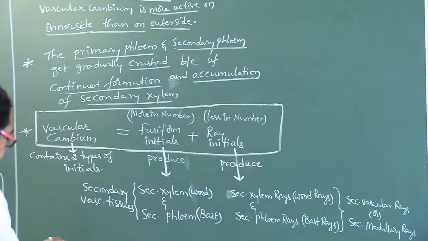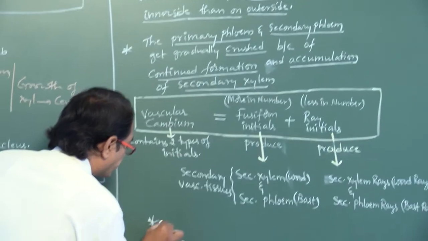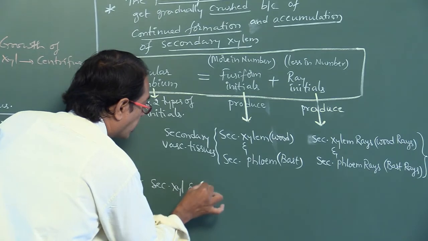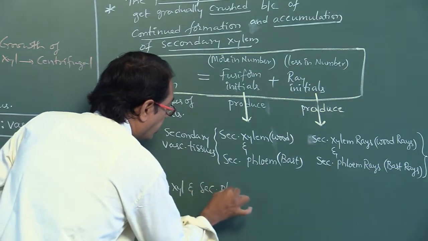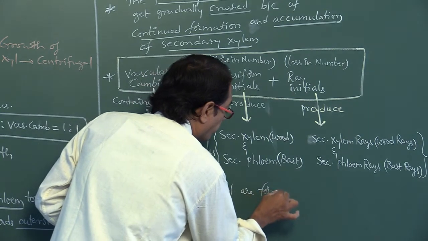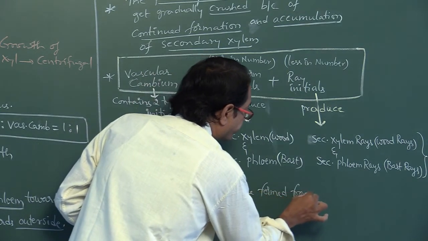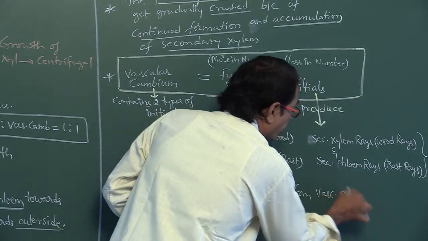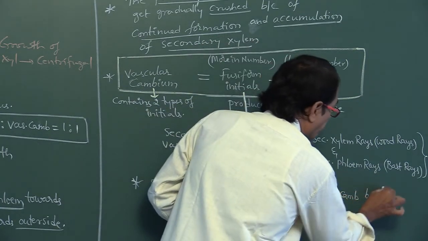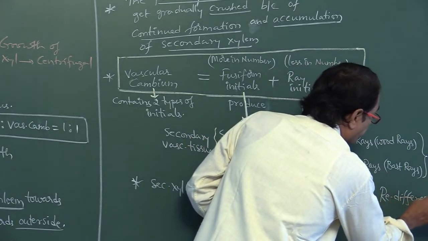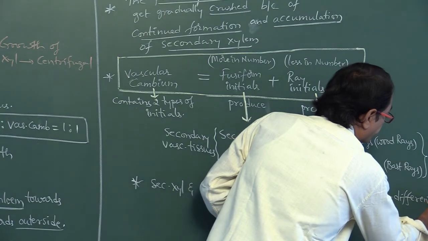So, finally, secondary xylem and secondary phloem are formed from vascular cambium by redifferentiation.